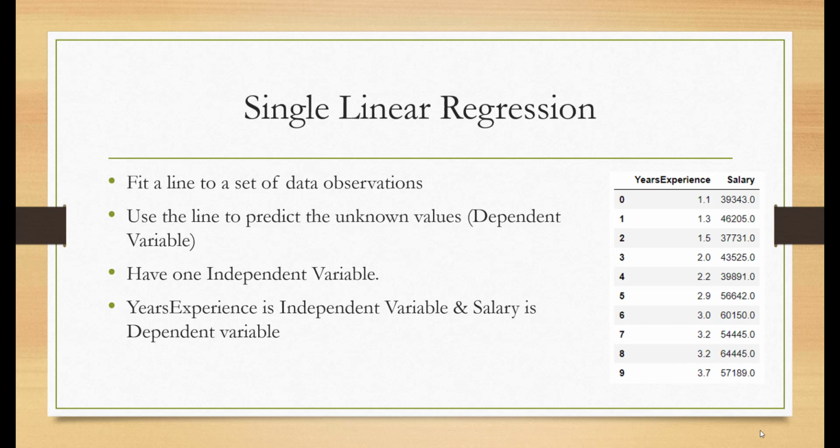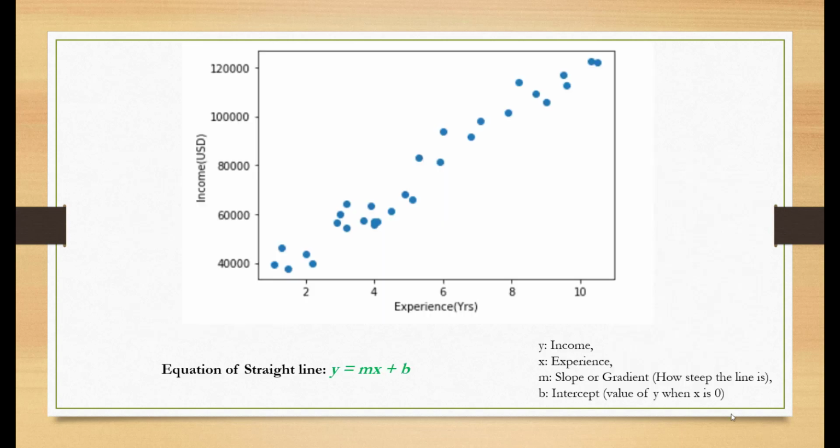Linear regression is all about fitting a line to a set of data observations and using the line to predict the unknown values, which is the dependent variable. Here, if you see on the right, there is a small table which has the years of experience and the salary. So here we have one independent variable, which is years of experience, and one dependent variable, which is salary. We are going to use the independent variable to predict the dependent variable using the machine learning algorithm.